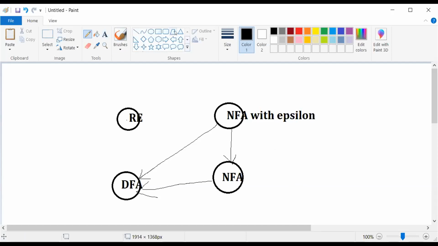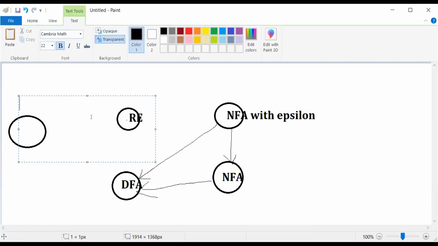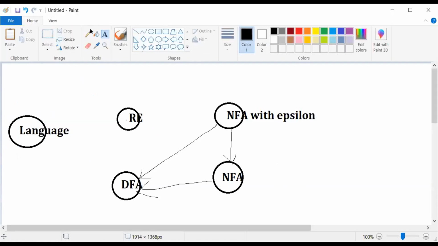Now, with our previous classes' knowledge, if you have been given a language, we have seen how a language can be converted into a DFA.